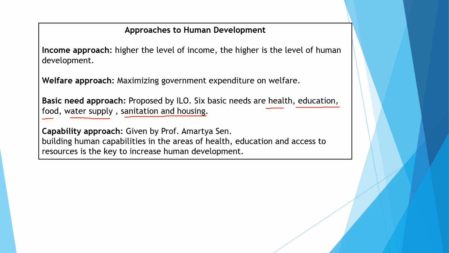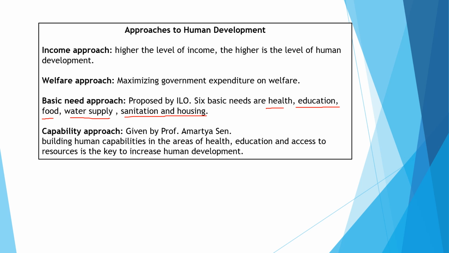Now the last, which is very important, and sometimes a question can be asked about who gave the capability approach. It is given by Professor Amartya Sen. Who was Amartya Sen? He also contributed to developing the concept of human development, along with the Pakistani economist Mahbub ul Haq, as you already know.